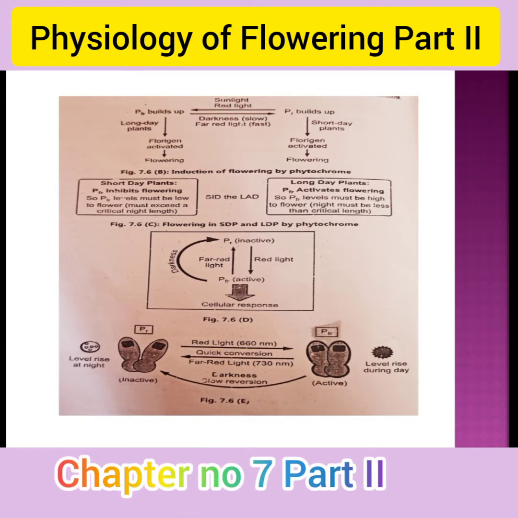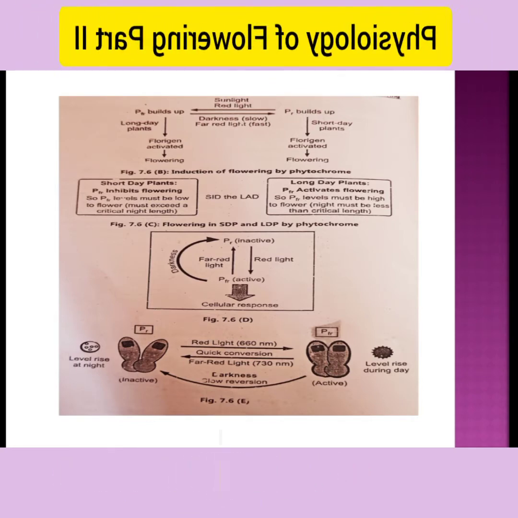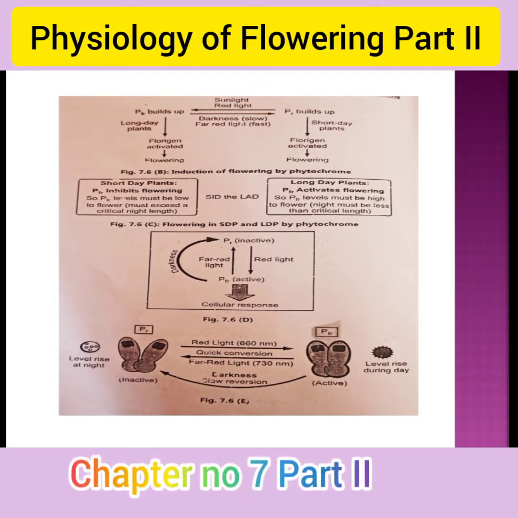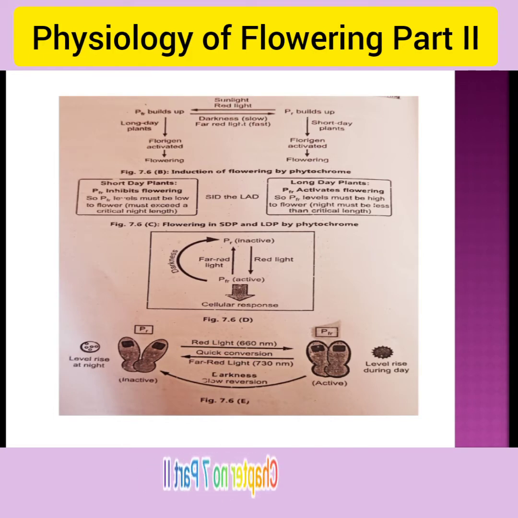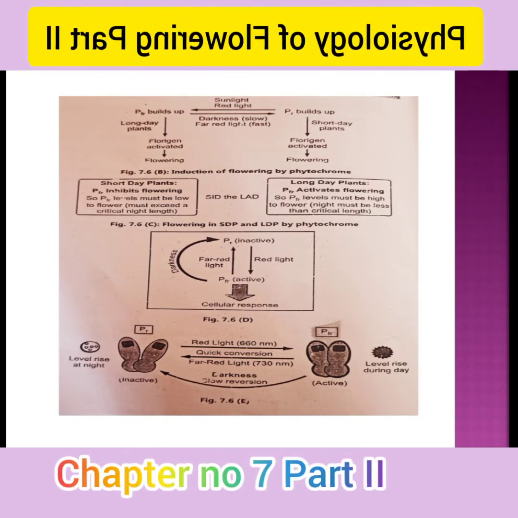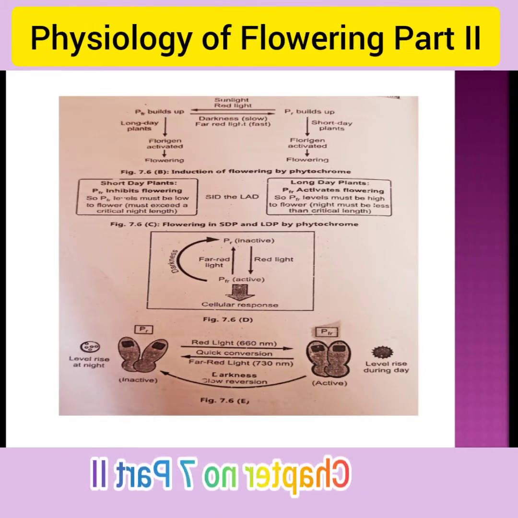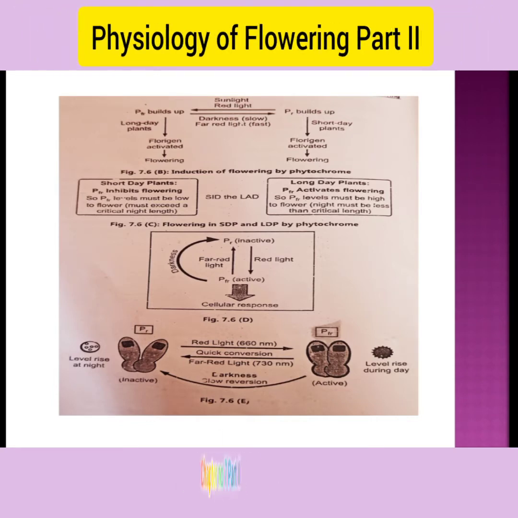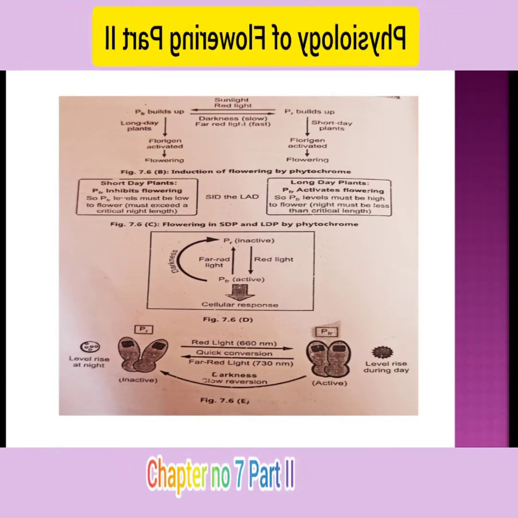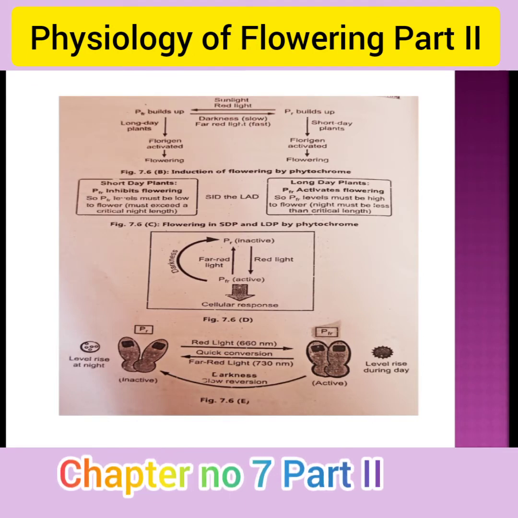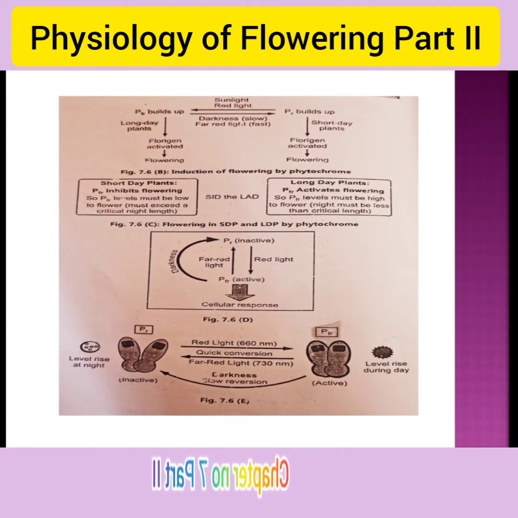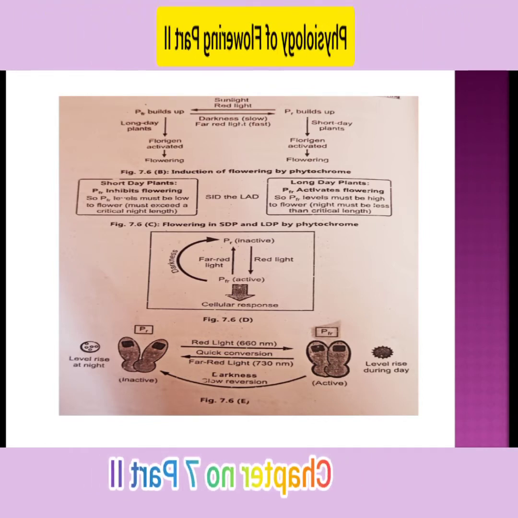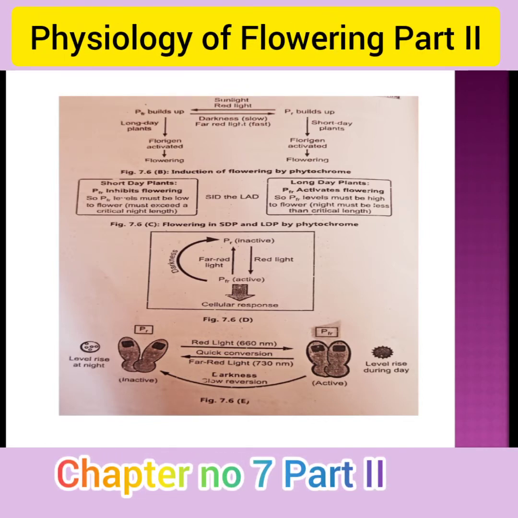flower. On one side it is given as a short day plant and on the other side as a long day plant. Let's see, Pfr inhibits flowering in a short day plant and Pfr activates flowering in a long day plant. Why does Pfr inhibit flowering in a short day plant? Because a short day plant requires more darkness, but Pfr forms in the presence of light. If Pfr is active, it inhibits flowering, but here Pfr is activating flowering.